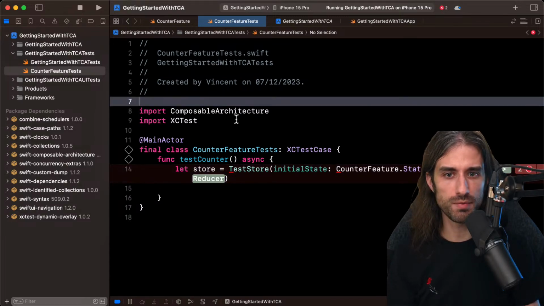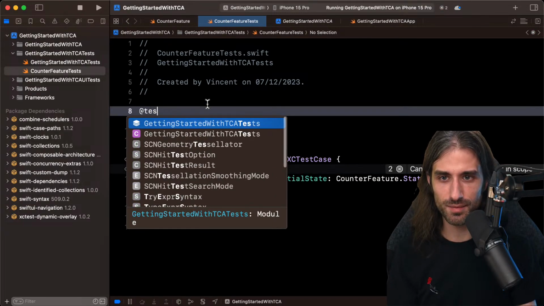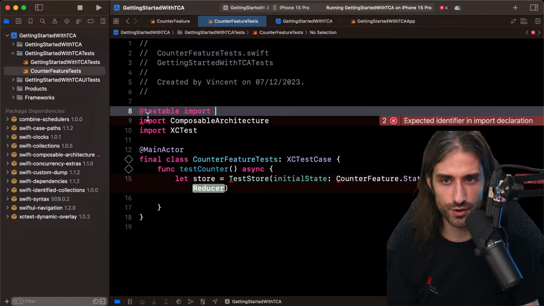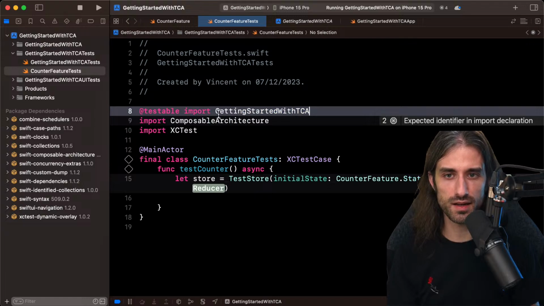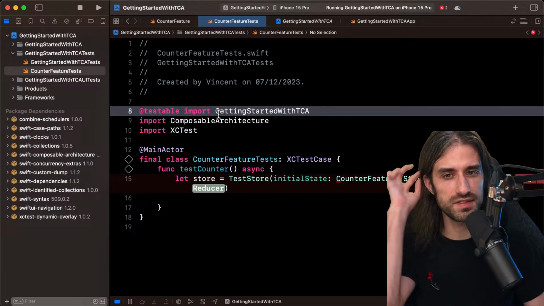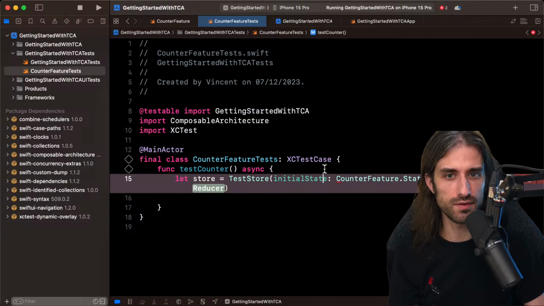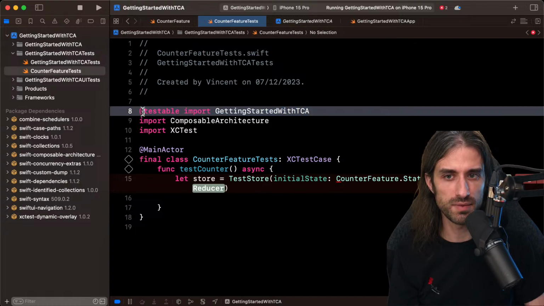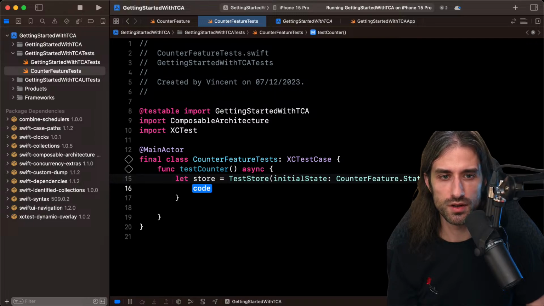Maybe I also need to import my app. I think that's what I forgot to do. So I need to do an @testable import of my app. If you're not sure what @testable does, it allows you to access internal symbols inside this module from the test, even though you're not supposed to access internal symbols from a Swift package, but this makes it possible because for a test, it's very useful. And then the trailing closure here.